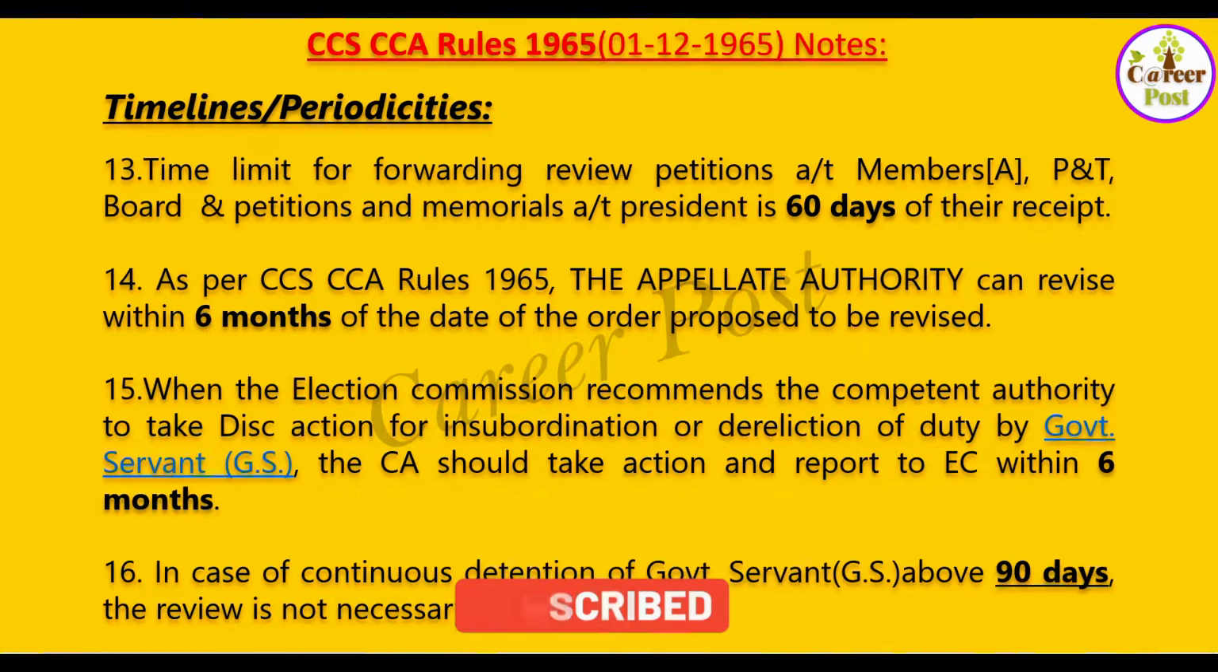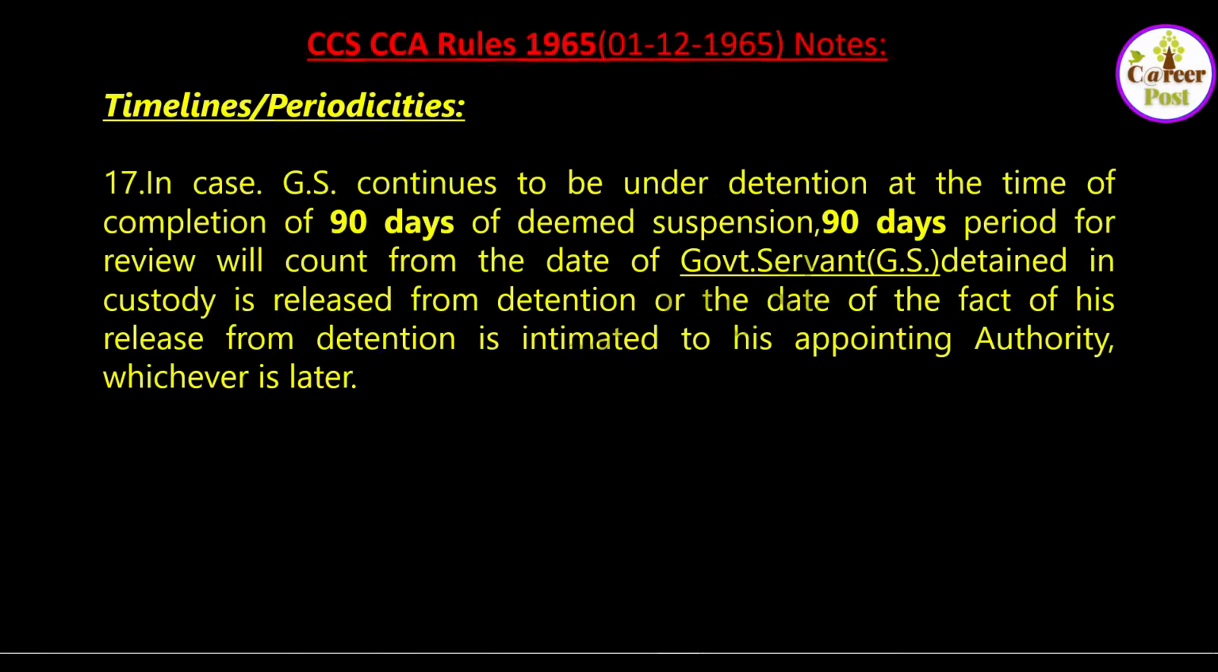In case of continuous detention of a government servant above 90 days, review is not necessary for suspension. In case a government servant continues to be under detention at the time of completion of 90 days of deemed suspension, the 90 days period for review will count from the date the government servant is released from the detention, or the date the fact of his release is intimated to his appointing authority, whichever is later.